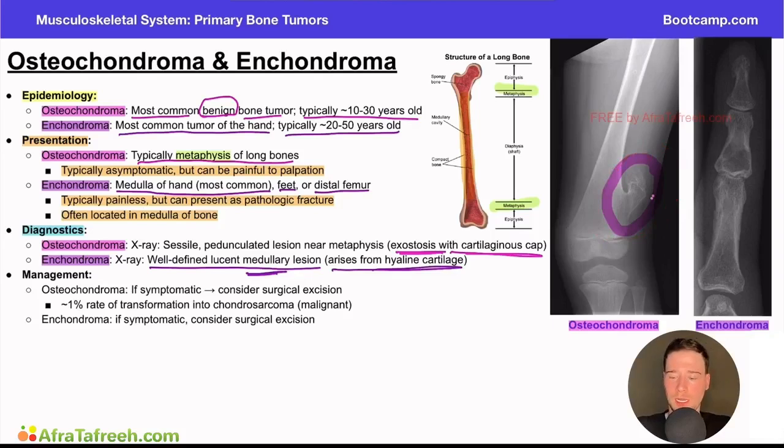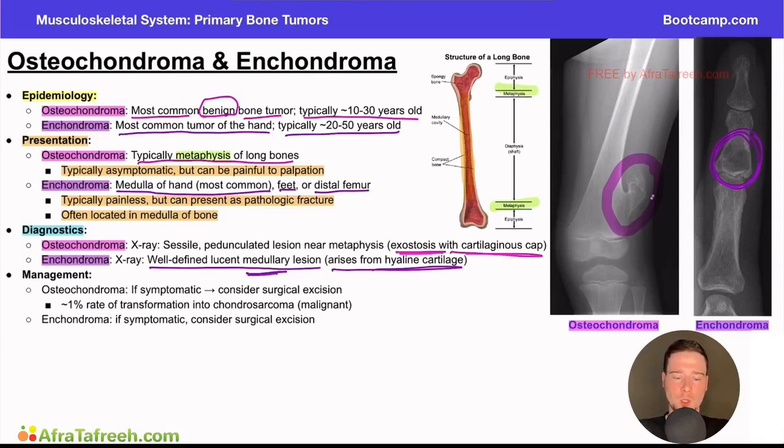So I just want to give you a second. If you take a look at this image over here, this is our enchondroma. Look at the image. Where do you think the tumor is located? That's right. It's likely this area right here. This kind of fits the things we're talking about. This is clearly a medullary lesion. Again, cortex is on the outside, medulla is in the middle. It's well defined. This is a very clearly defined circular portion right here in the phalanx. And so this is what something like an enchondroma would look like on imaging.